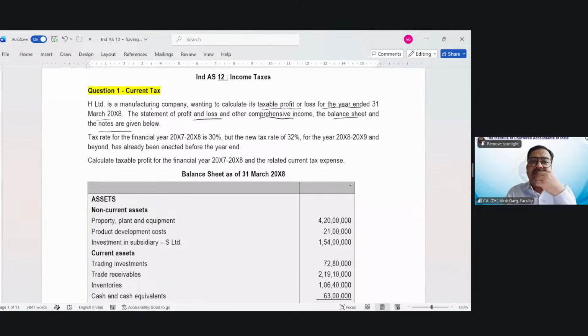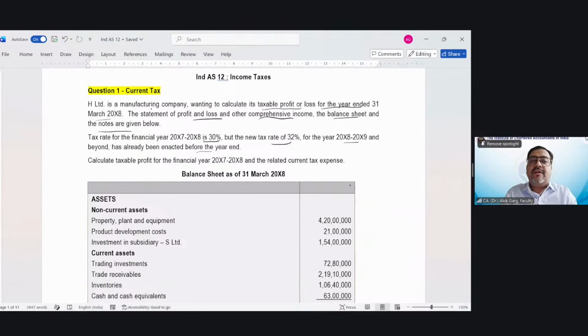The tax rate for the financial year 20x7-20x8 is 30%. But the new tax rate of 32% for the year 20x8-20x9 and beyond has already been enacted before the year end. Do we need to do anything for this 32% while computing the tax liability for 20x7-20x8? The answer is no. This 32% is applicable for computation of tax liability for 20x8-20x9 and beyond.